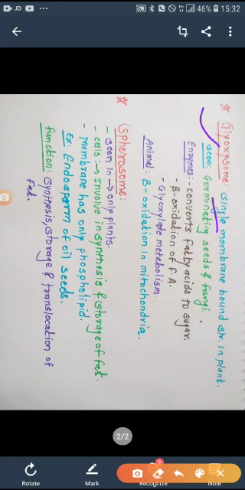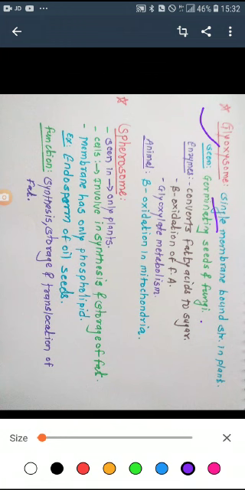In the germinating seed there is a need for energy for the developing embryo, as well as fungi need enzymes to break down the organic food or the organic substrate. Hence, the glyoxysomes are mainly seen in germinating seeds and the fungal cell, because the glyoxysome contains enzymes, and these enzymes are responsible for conversion of fatty acid into sugar.